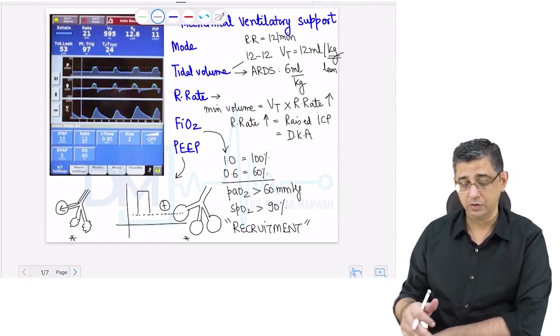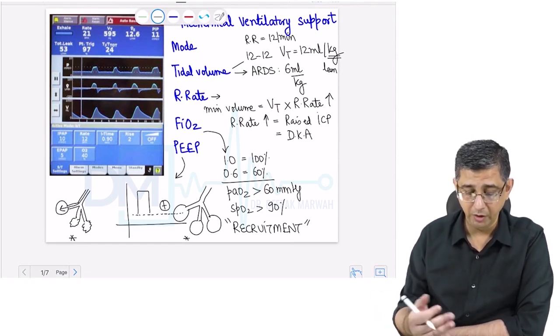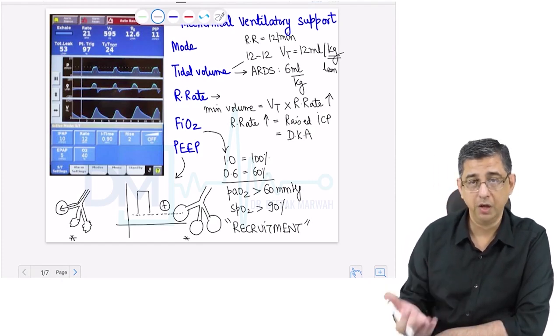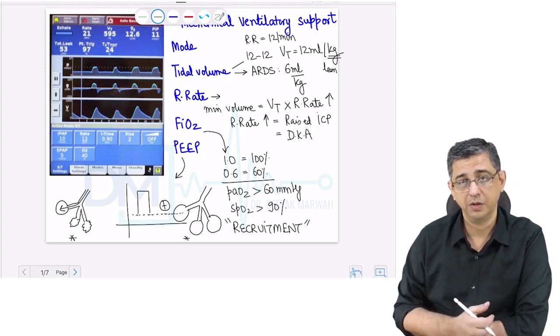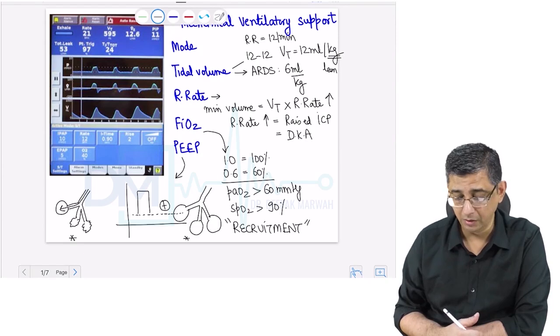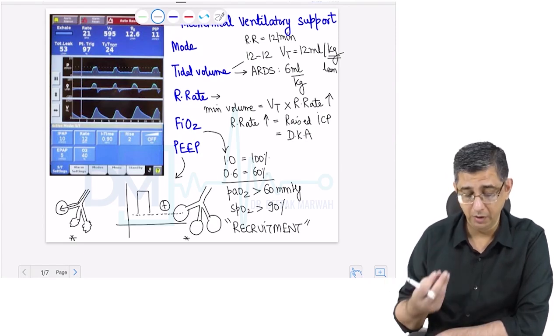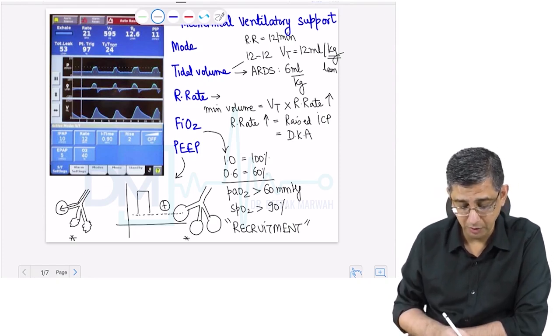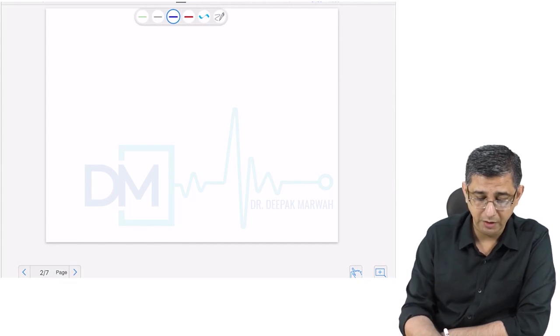That could be levels of FiO2 being modulated, or a modulation of positive end-expiratory pressure that will cause more alveoli to remain inflated in the phase of expiration. More surface area being exposed, and therefore a better gas exchange will occur both in the phase of inspiration and expiration, and therefore the oxygen saturation will be relatively better maintained. There is a downside to PEEP, however, which I will discuss on the next slide, which is that